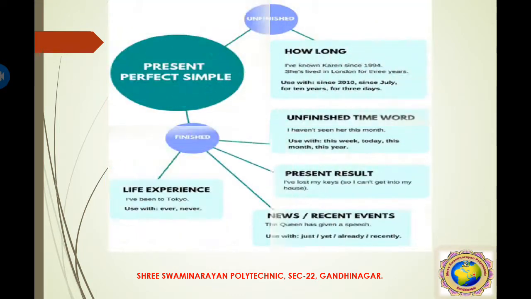Now our third one is the present perfect simple. Present perfect simple has 2 parts: finished part and unfinished part. Finished part means life experience. I have been to Tokyo. Use with ever, never. So this is your experience here in terms of finished work.